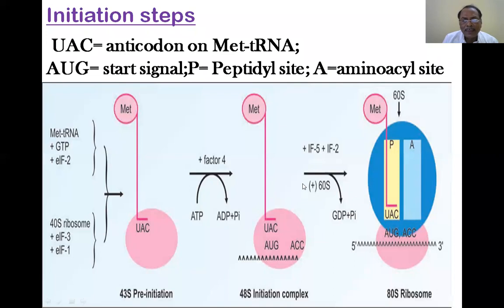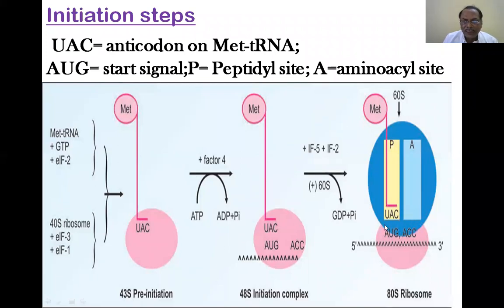And this is done with the help of eukaryotic initiation factor 5 and eukaryotic initiation factor 2. And now this 60S ribosome, and already the ATP has been taken in, with the same energy, this whole thing is moving into it.